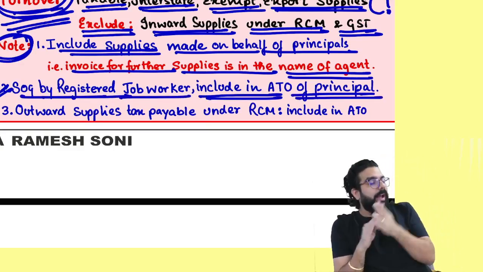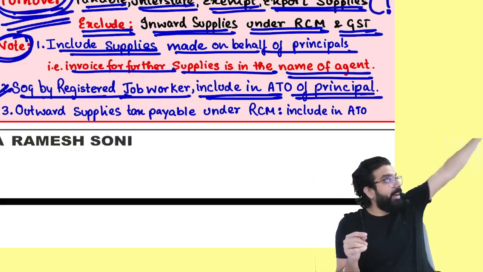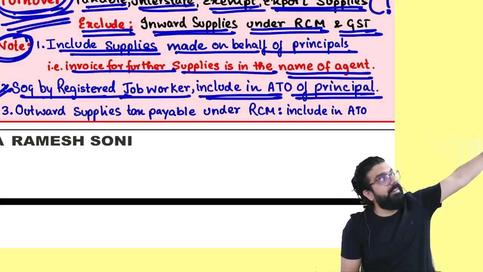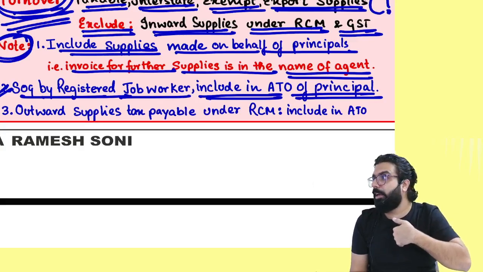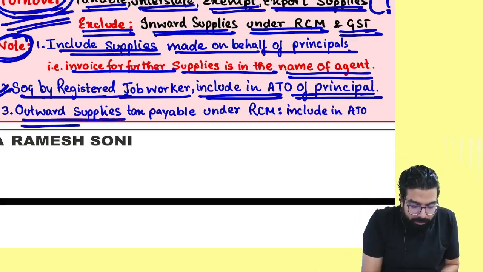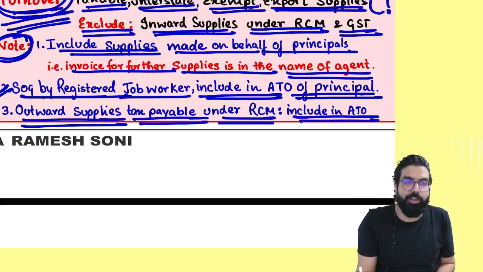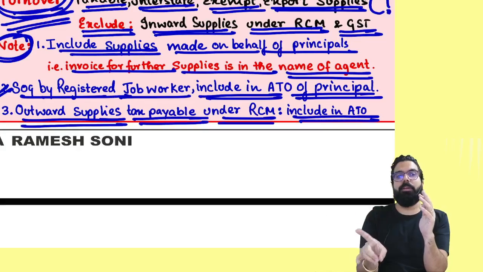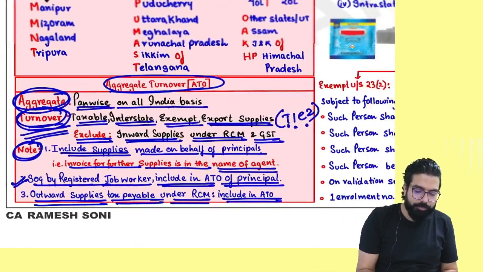Tell me one thing. I did one outward supply. You paid the GST under RCM. Just because you paid the GST, is it your turnover or my turnover? My turnover. Is my point clear till here? So it says outward supplies, tax payable under RCM, are always included in your turnover. Tell me one thing. Inward supplies, is it my turnover? No. Outward? Yes.